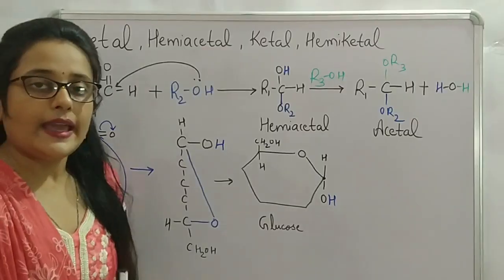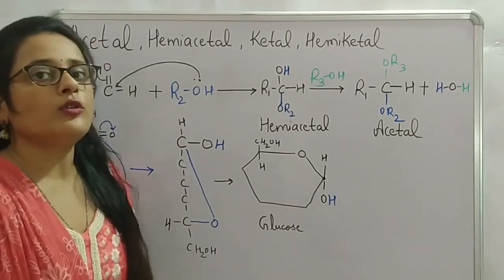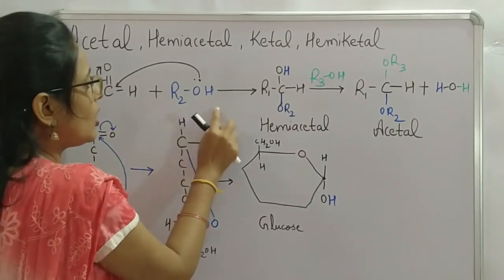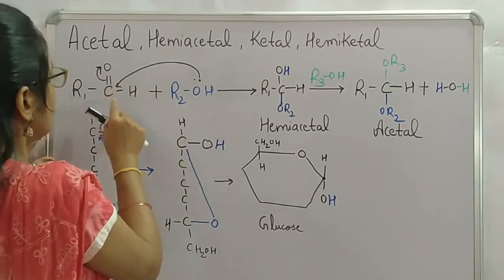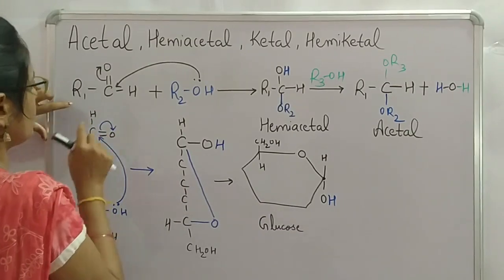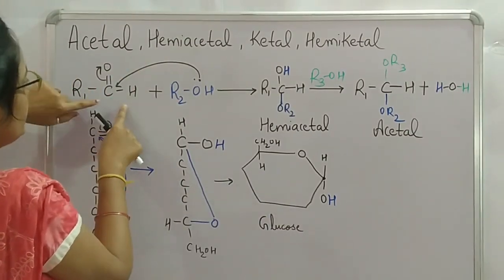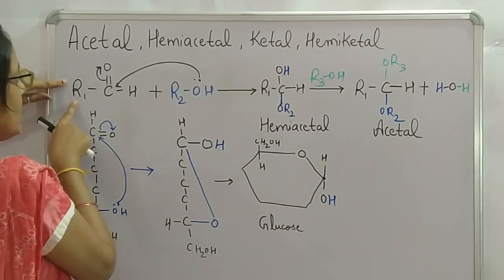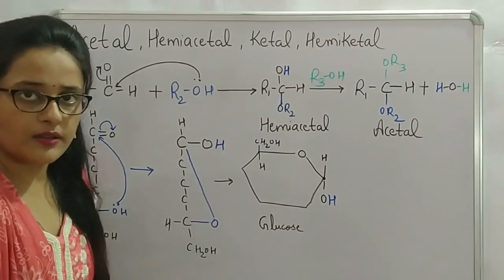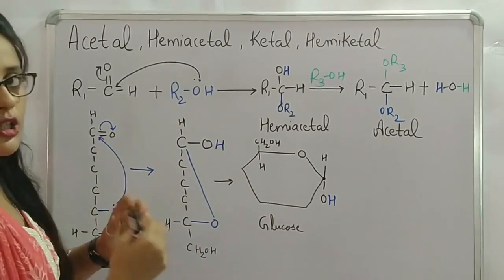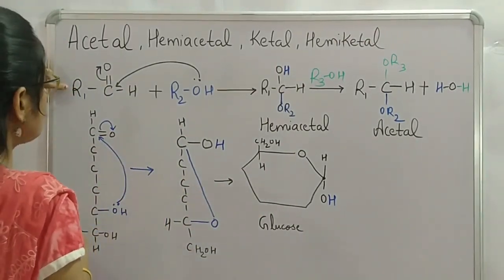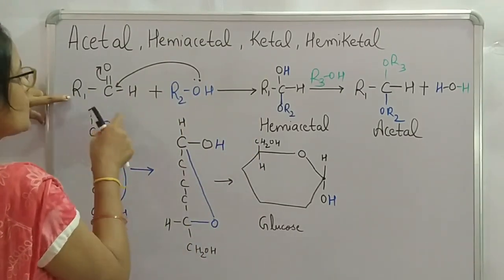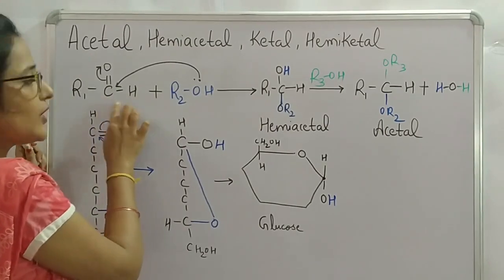Let's begin. An acetal is an organic compound which is formed due to interaction between one alcohol containing molecule with an aldehyde containing molecule. See, this is the first molecule. It is having an aldehyde group as the functional group, and this R can be one big organic fragment or can be one hydrogen atom also. So this R can be one hydrogen or an organic fragment. But this R should have one aldehyde as functional group.